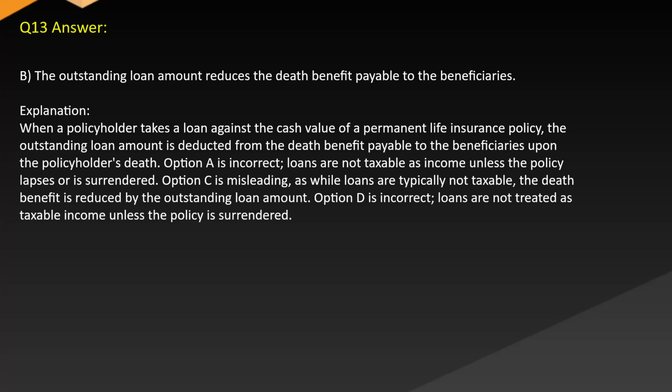Answer B. The outstanding loan amount reduces the death benefit payable to the beneficiaries. Explanation: when a policyholder takes a loan against the cash value of a permanent life insurance policy, the outstanding loan amount is deducted from the death benefit payable to the beneficiaries upon the policyholder's death. Option A is incorrect. Loans are not taxable as income unless the policy lapses or is surrendered. Option C is misleading, as while loans are typically not taxable, the death benefit is reduced by the outstanding loan amount. Option D is incorrect. The loans are not treated as taxable income unless the policy is surrendered.